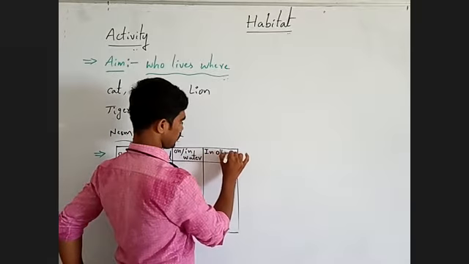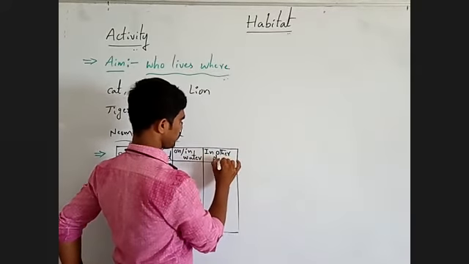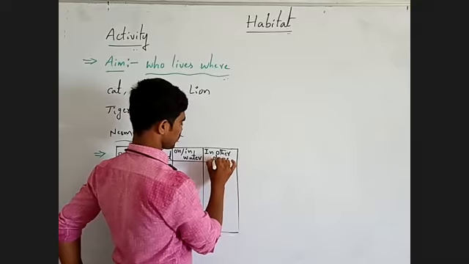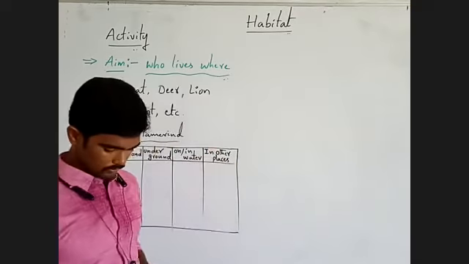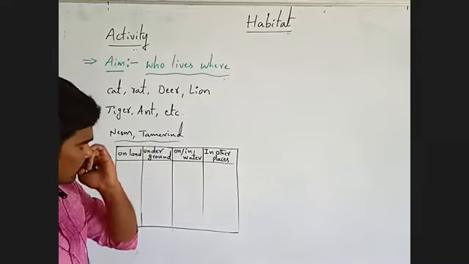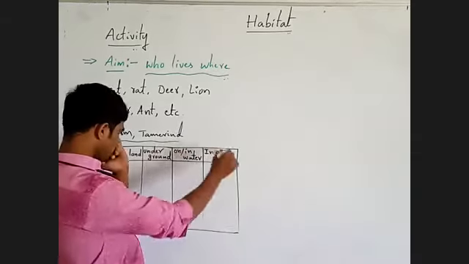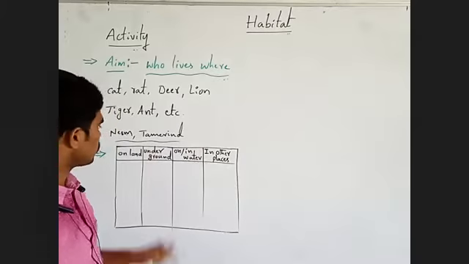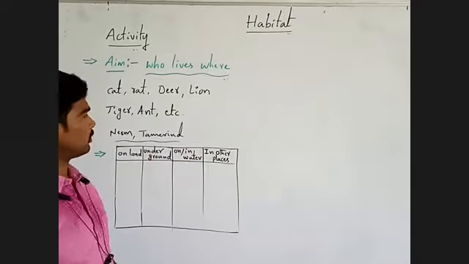In other places. Observe like this. You have to draw this table in your notebook.